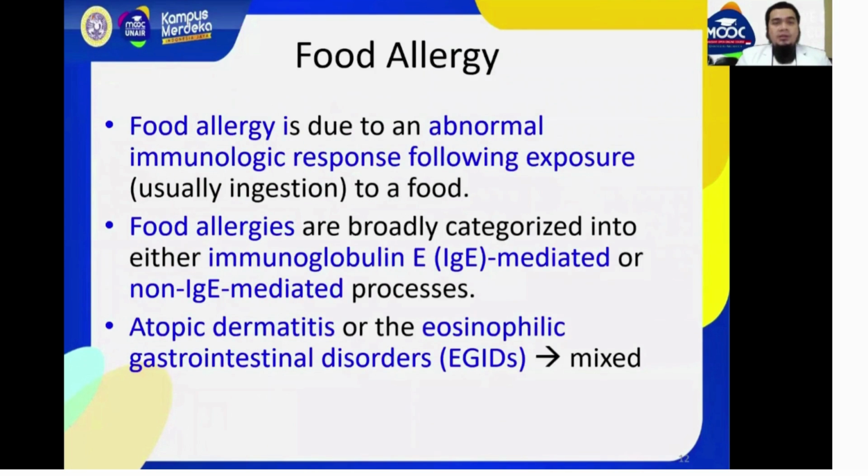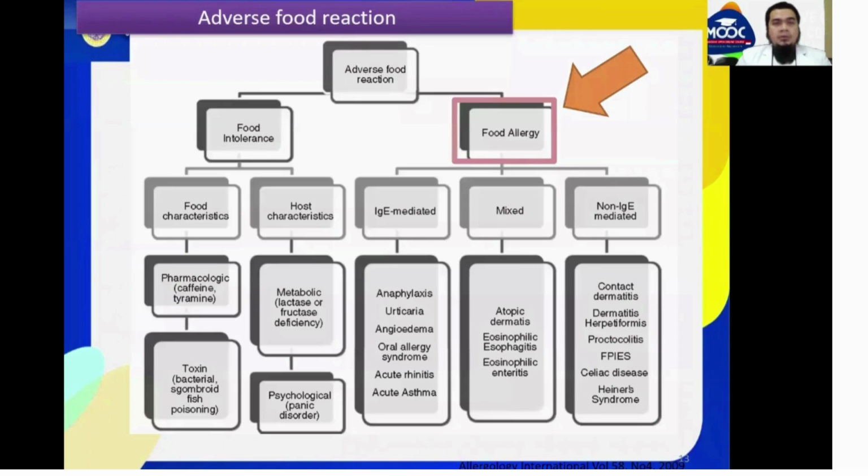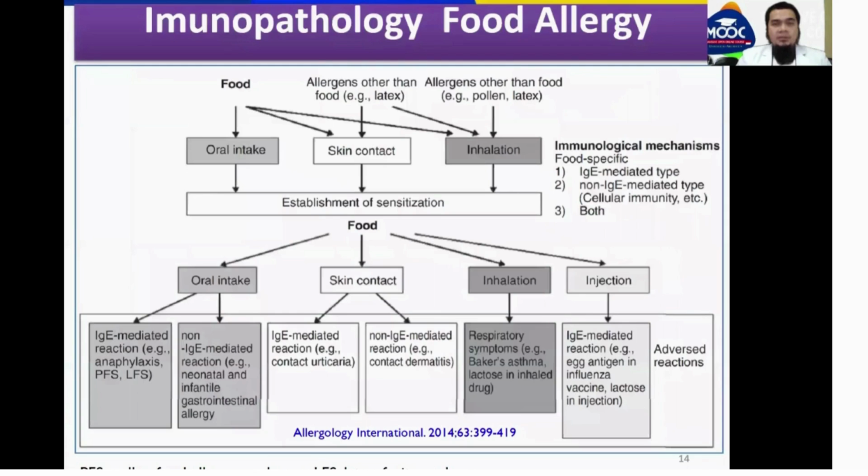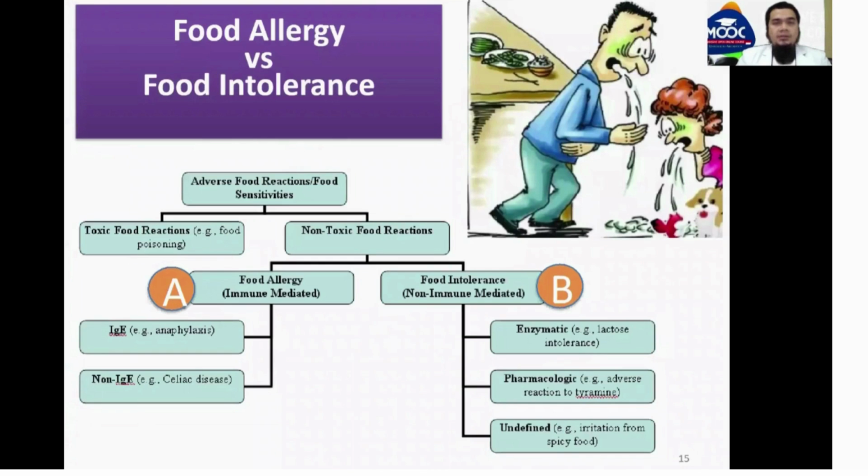Food allergy is due to an abnormal immunologic response following exposure to a food. Food allergies are broadly categorized into either IgE-mediated, non-IgE-mediated, or mixed processes. This is the adverse reaction. This is the food allergy. And this is the immunopathology of food allergy. It can be caused by oral intake, skin contact, and also inhalation. Food allergy versus food intolerance is different.